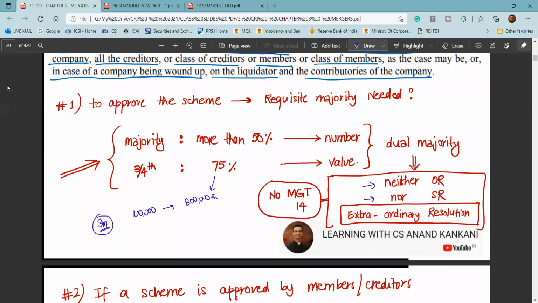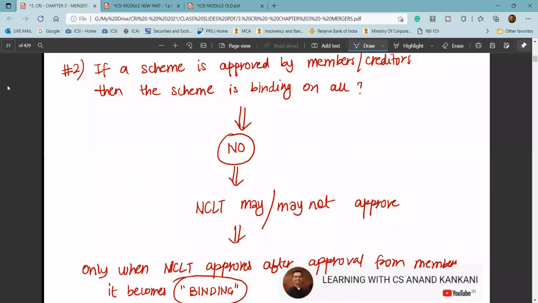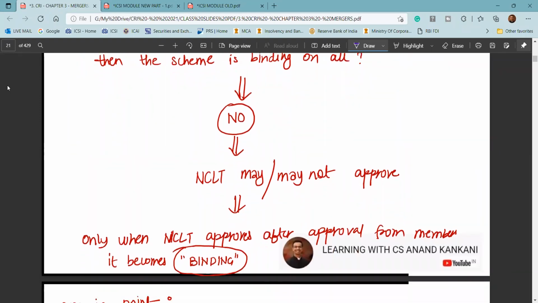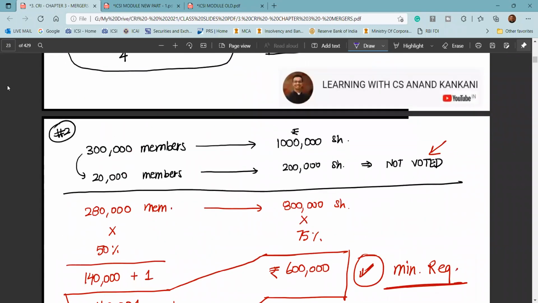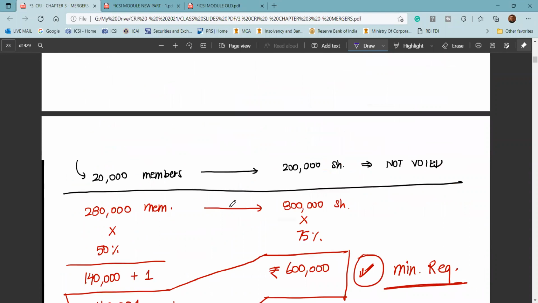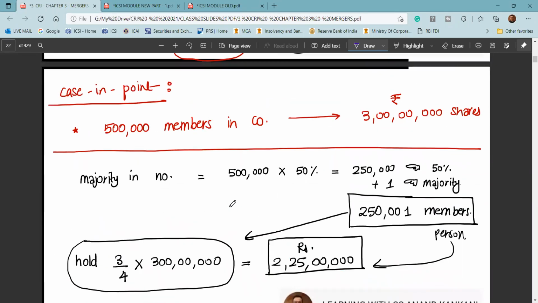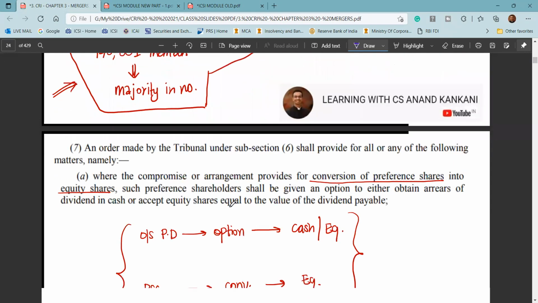So even if the members have approved the scheme, it is not deemed sanction by the tribunal. Once NCLT approves, then it becomes binding, and it becomes binding on all the members, dissenting members also, right? So please make such a dummy example and then write it in the exam, very clearly demonstrate. Believe me, this will enhance your overall quality of answer in the exam.